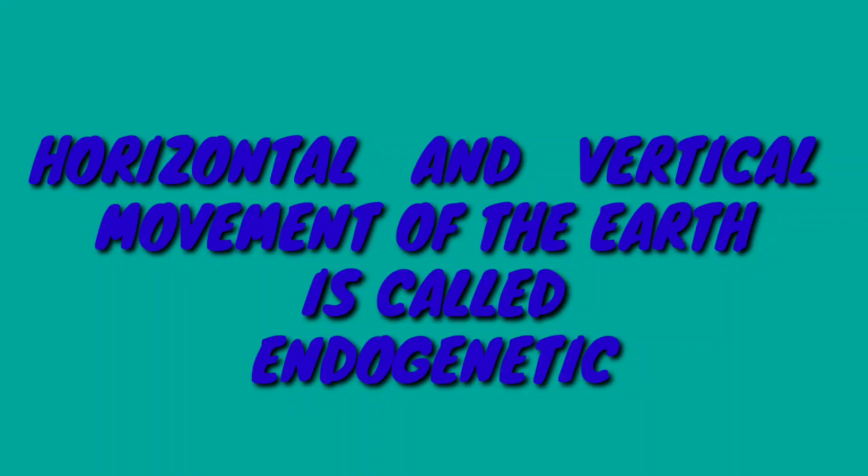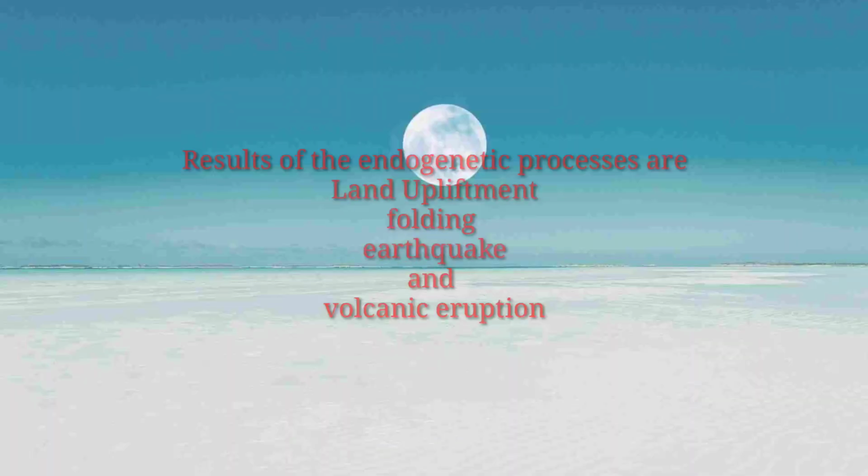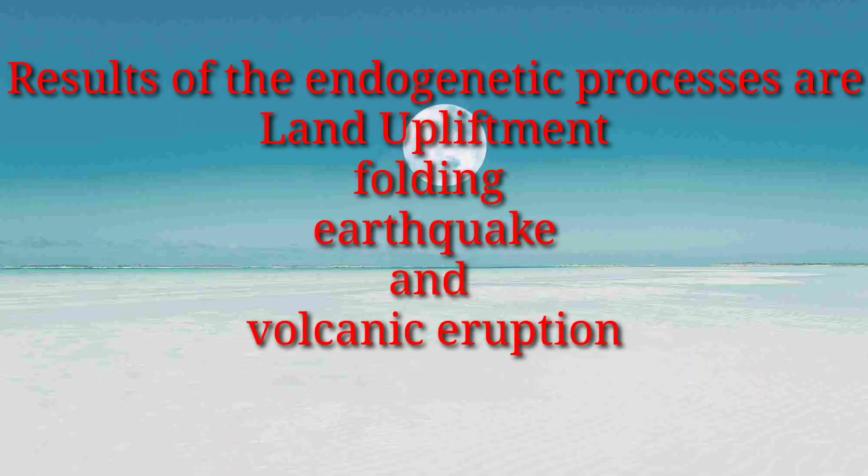The forces coming from within the earth and causing horizontal and vertical movement are known as endogenetic forces. These movements lead to land upliftment and subsidence, folding and faulting, earthquakes and volcanic eruption, etc.